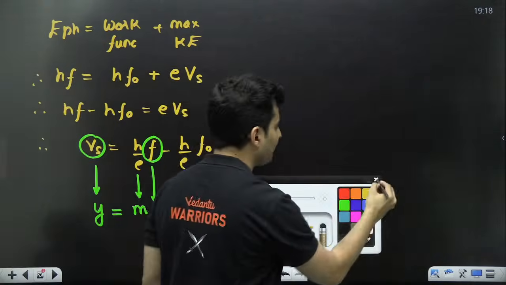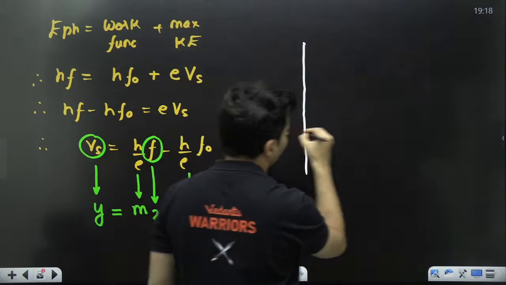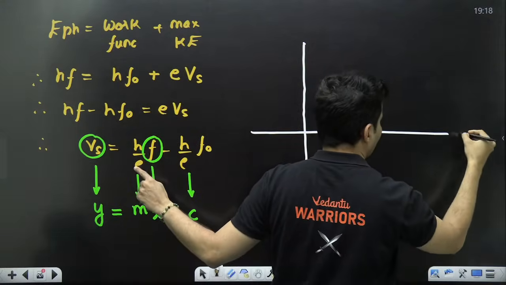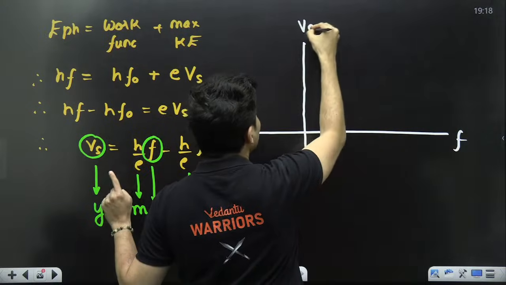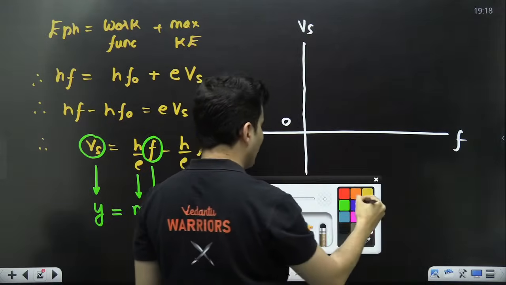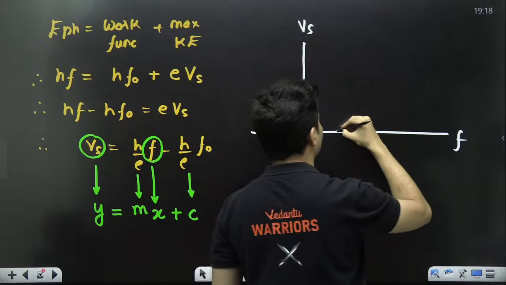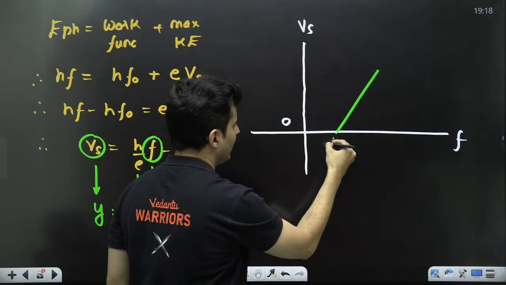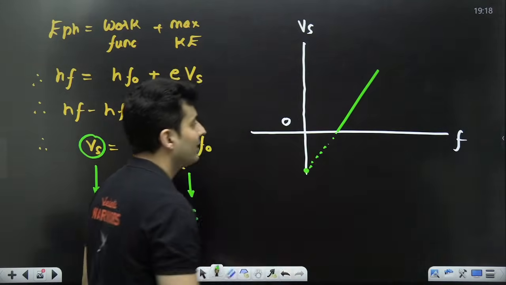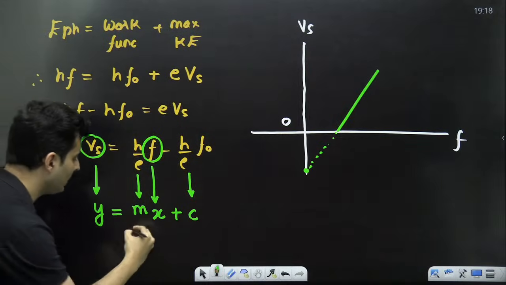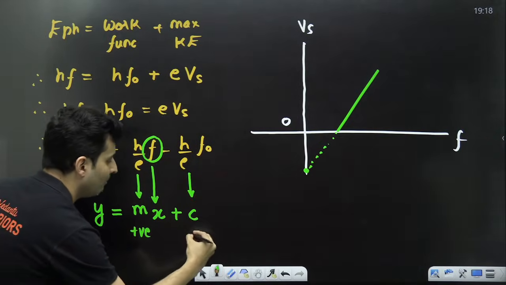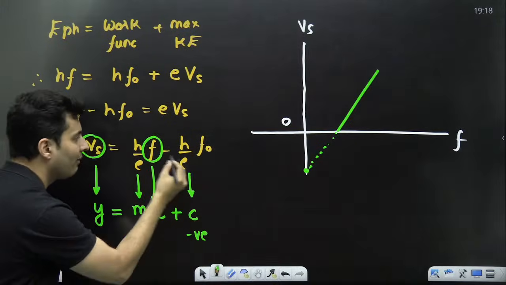So that means if I draw a graph of stopping potential versus frequency, that graph will be a straight line, but with a positive slope because m is positive, but with a negative y-intercept.